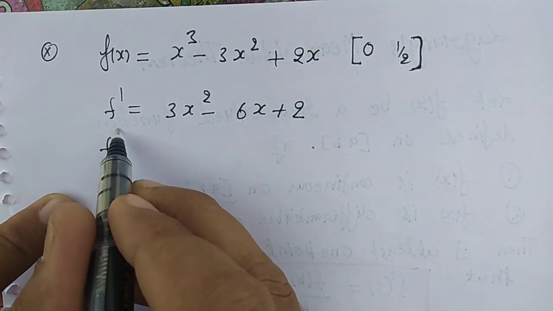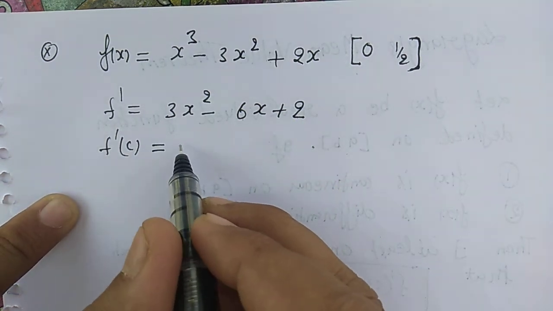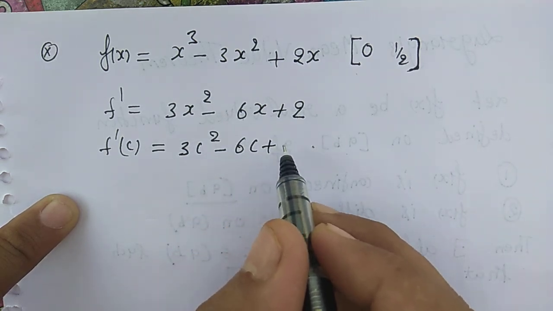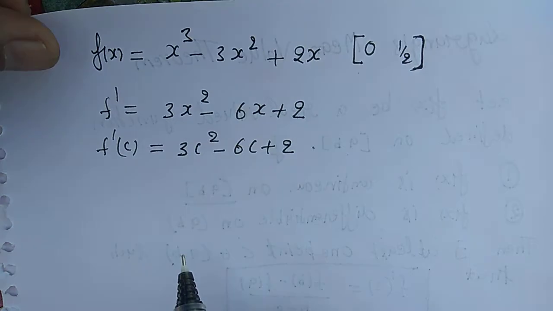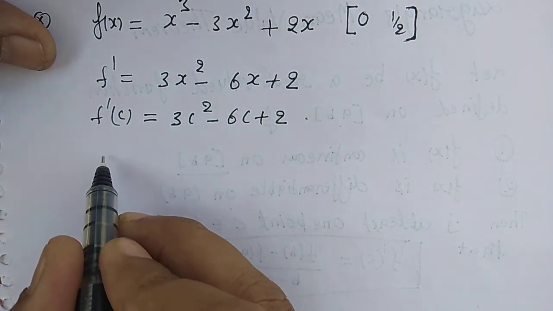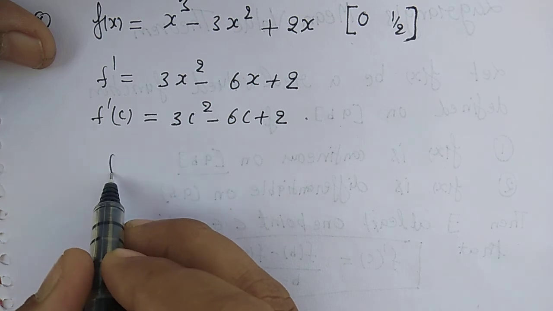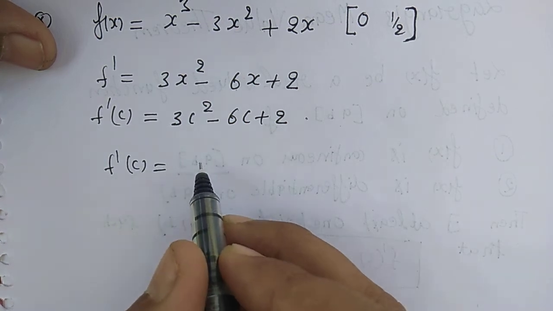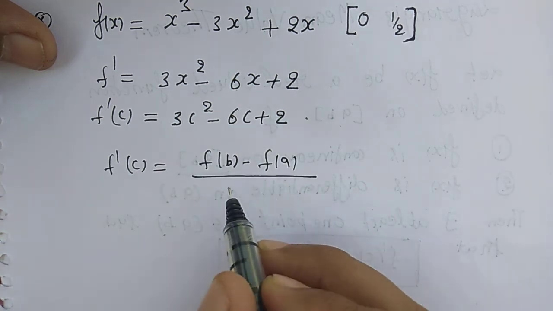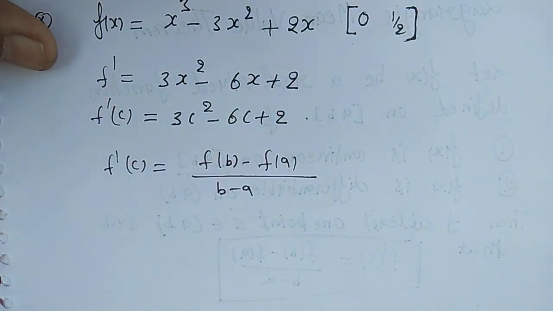So f dash c equal to 3c square minus 6c plus 2. Now according to Lagrange mean value theorem, f dash c equal to f of b minus f of a by b minus a.